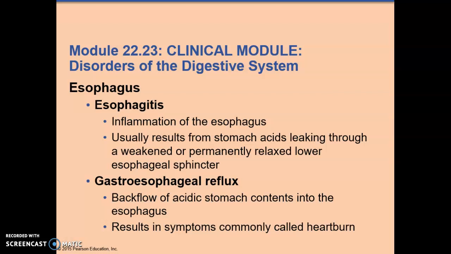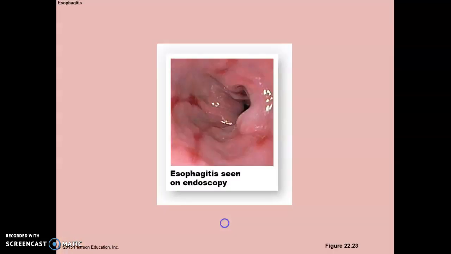Esophagitis is inflammation of the esophagus, often from stomach acids from below, from a relaxed lower esophageal sphincter. Gastroesophageal reflux is backflow of stomach acid into the esophagus, and this results in heartburn. Esophagitis seen with endoscopy.